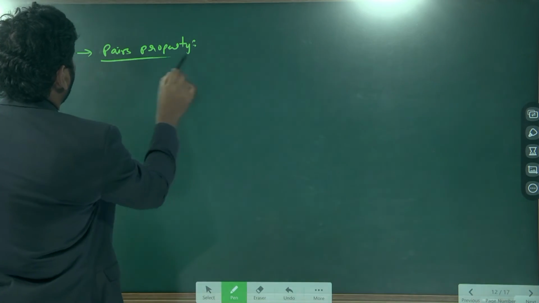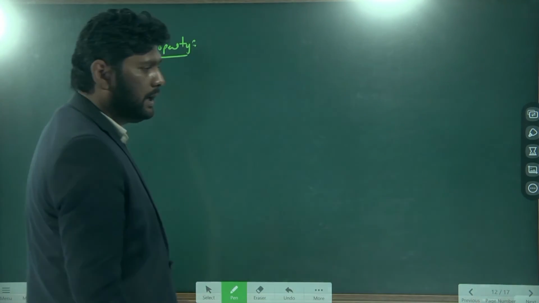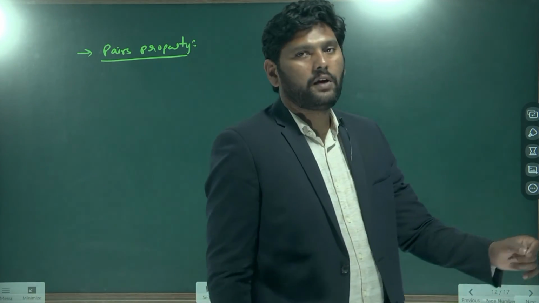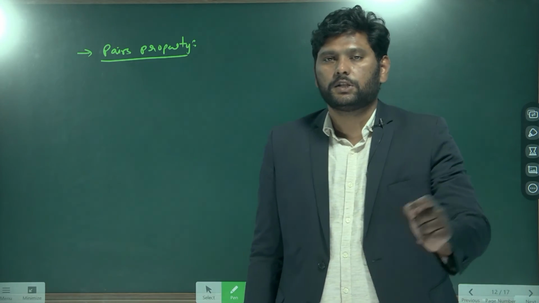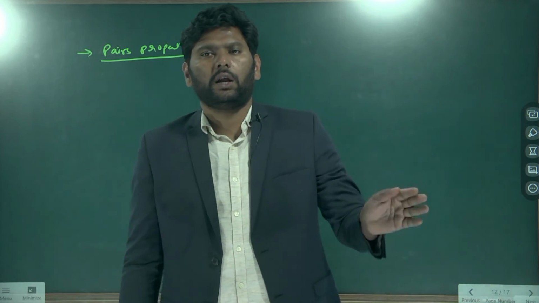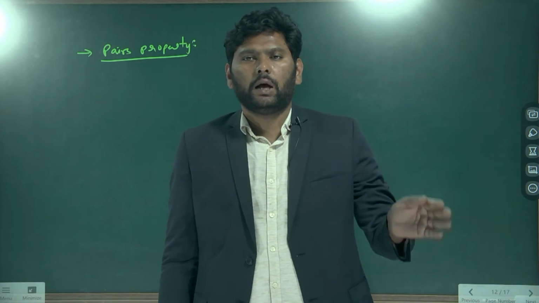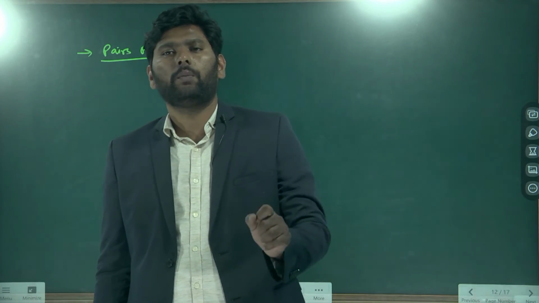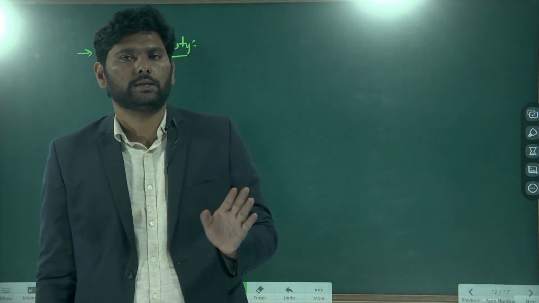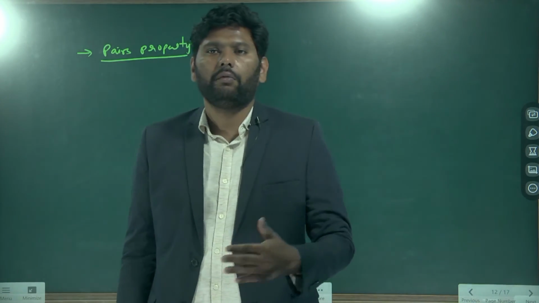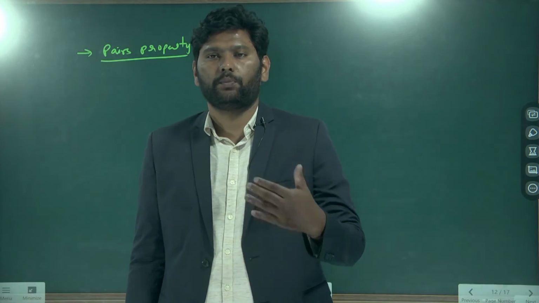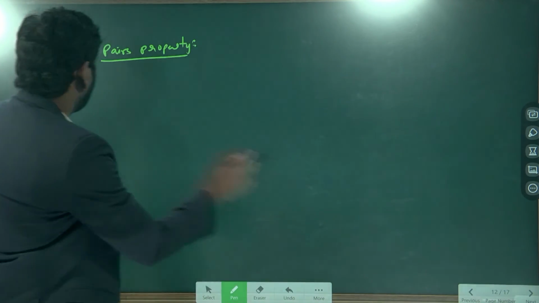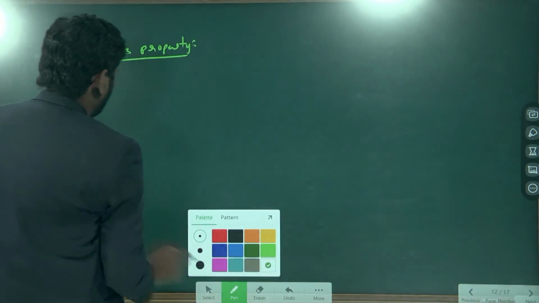What is this pairs property? Already in the case of the poles I discussed this pair property. So here every time the poles will exist as pairs, a single pole cannot exist. Understand? Once again I am repeating, every time the poles will exist as pairs. Understand? So what is this pair property?